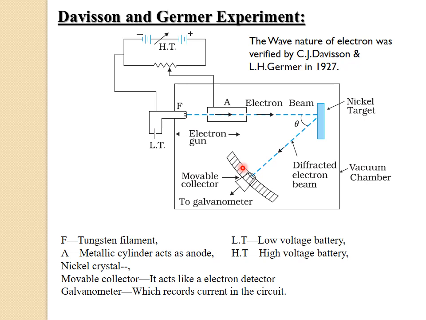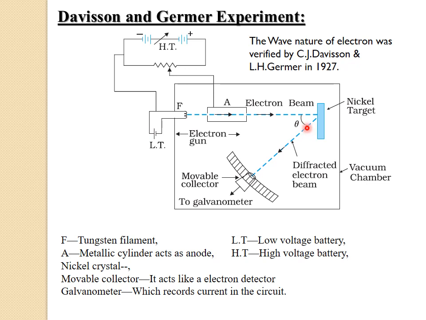And here the detector is rotated to different positions on the circular scale, so that we can measure the intensity of the scattered electron beam for different values of scattering angle. The scattering angle means the angle between the incident beam and the scattered beam, and that scattering angle is denoted by the letter theta.